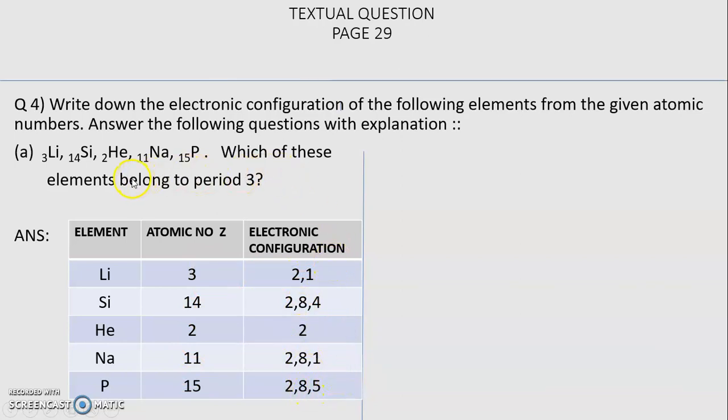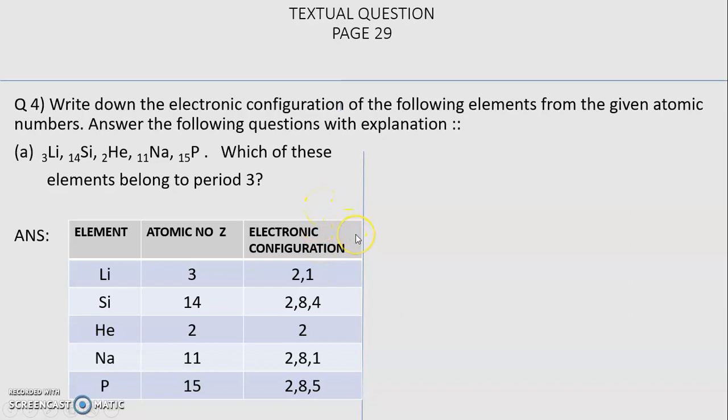They have asked you which elements belong to period 3. We already have learnt that the period number is given by the number of shells. So, for period 3, we need the electronic configuration having 3 shells.